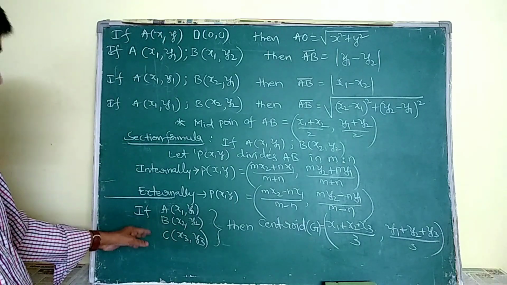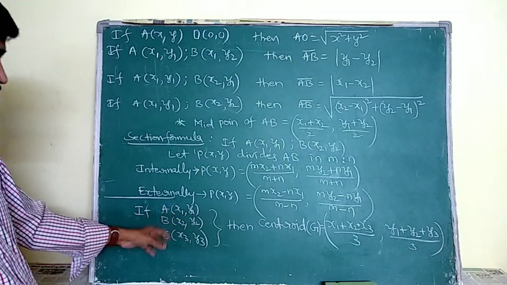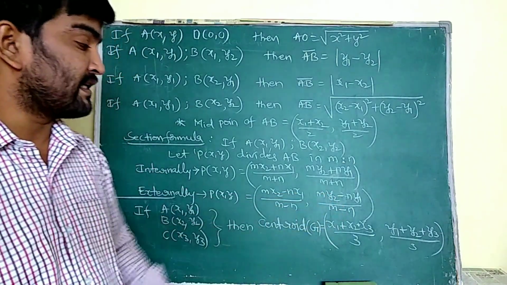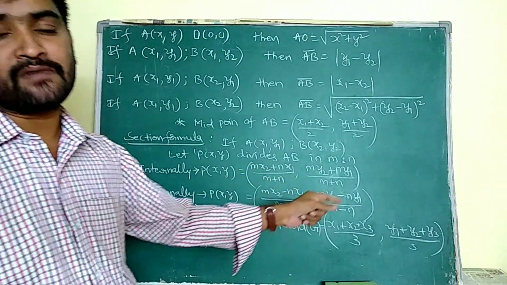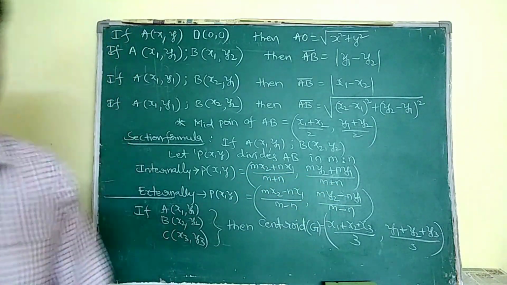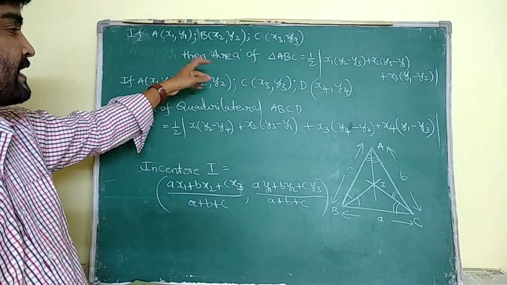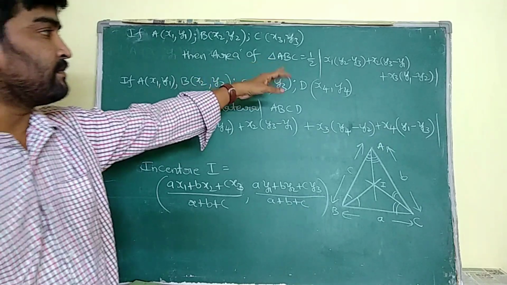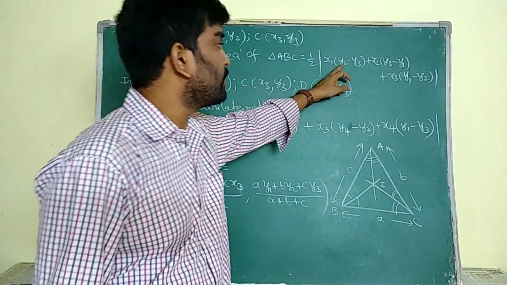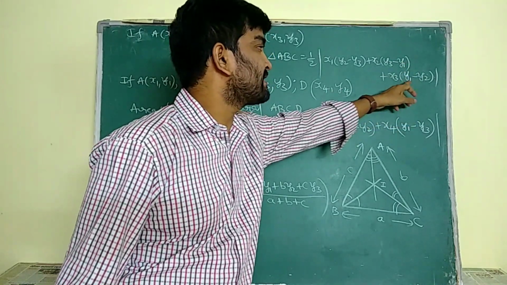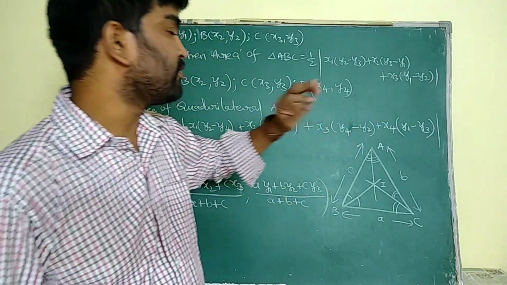Next, if A, B, C are x1 y1, x2 y2, x3 y3, then the centroid formula is x1 plus x2 plus x3 by 3 comma y1 plus y2 plus y3 by 3. If A, B, C are the 3 given points, then the area of the triangle we discussed is half modulus of x1 into y2 minus y3 plus x2 into y3 minus y1 plus x3 into y1 minus y2.